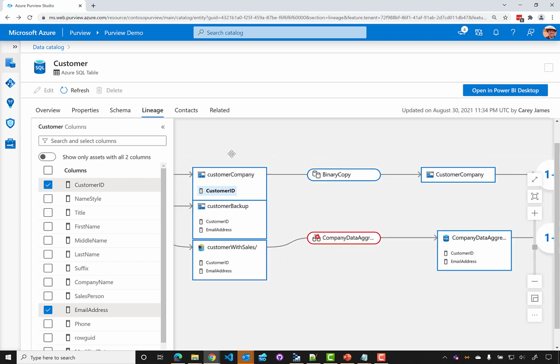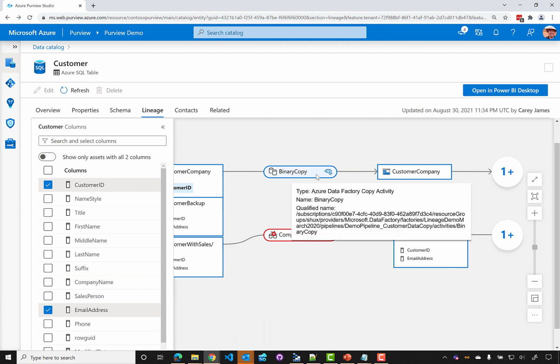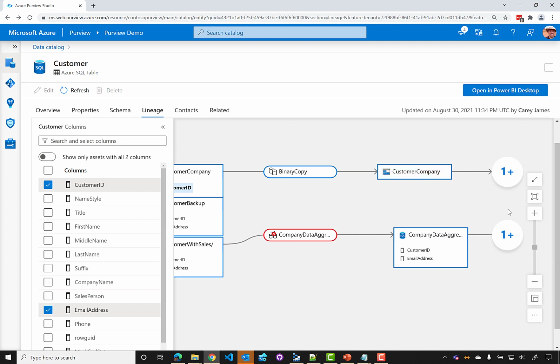Further over, we can see a few things going on here. We can see, one, that a process is marked in red that indicates an error of some kind. We can see that we have an additional process, and then we can expand this. What the canvas will do automatically is try to consolidate all of the processes and data sets down to make it a little bit more navigable. We can expand these nodes out or hide other ones.